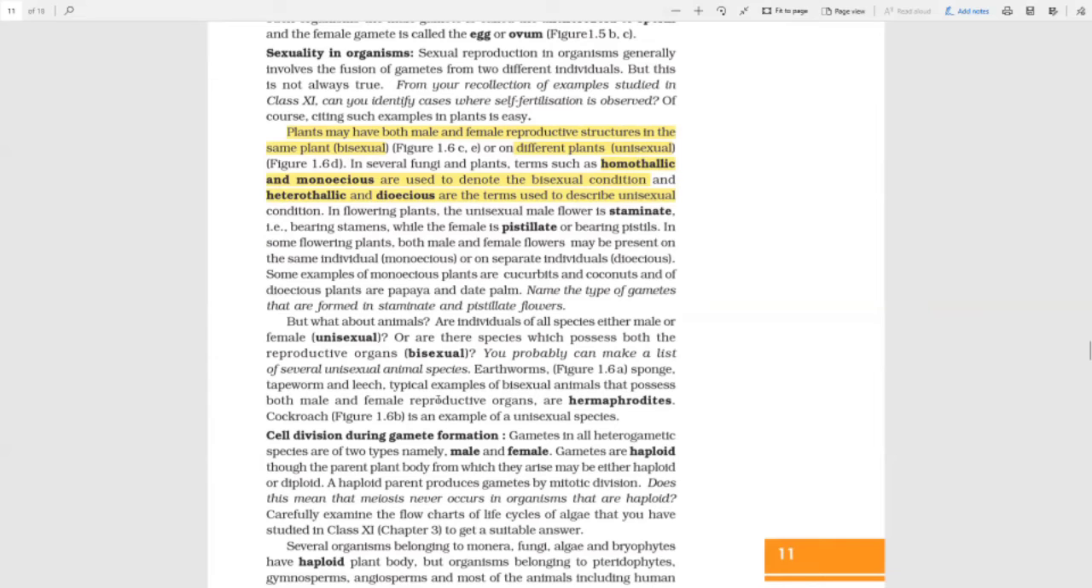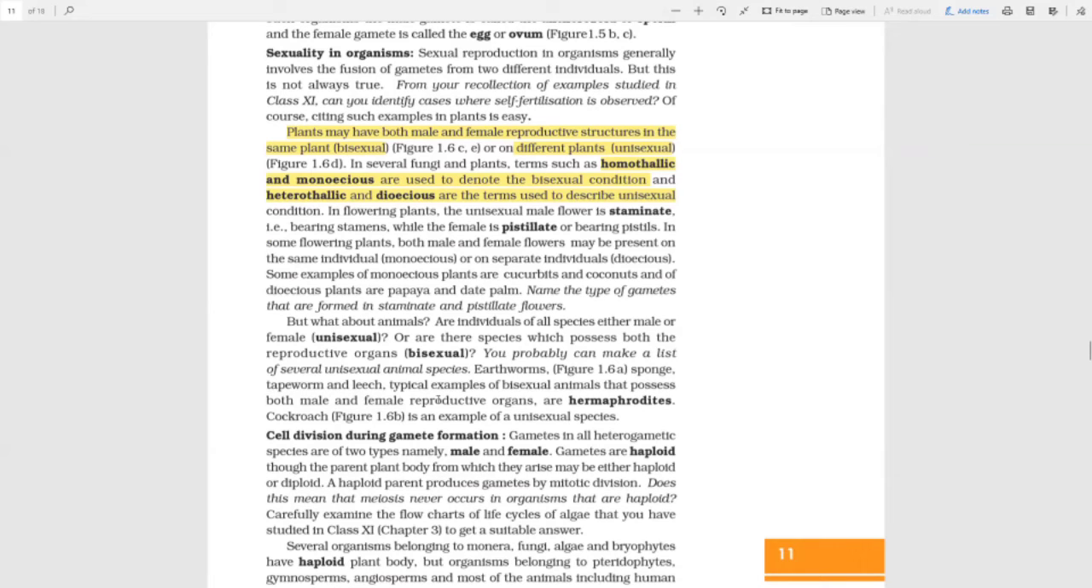Mostly all the animals, all human beings are unisexual only. From where do we find bisexual people? Okay, there are exceptions, it's the 21st century, guys. But let's come straight to the point over here. Most of the human beings are unisexual, or there are some special organisms which are bisexual. Earthworms, sponge, tapeworm, and leech are typical examples of bisexual animals.